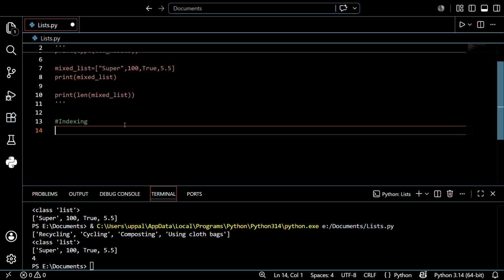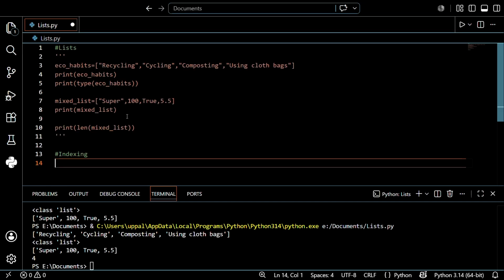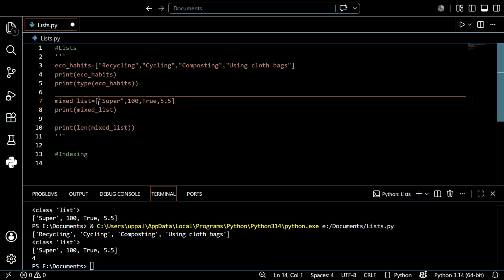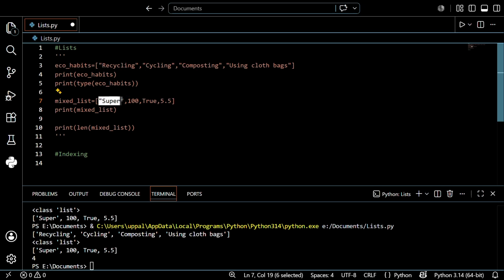Now that we can create a list, up to now we have learned how to create a list, how to print the list and how to find the length of the list, right? So after that, how can you modify a particular value in the list? For example, guys, we created one list before this, that is the mixed list. Let's take the example of the mixed list. I want to change one value, that is, I want to change super into something else. So how can I modify it? It is very easy to do that, guys. Don't worry, I will explain in detail.